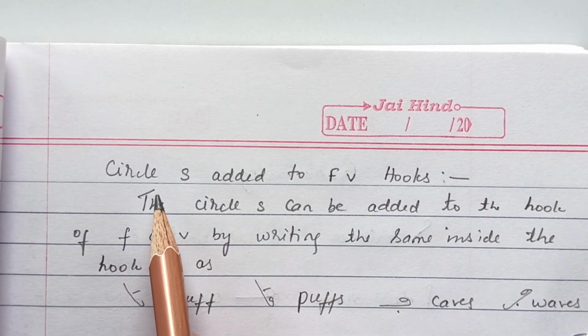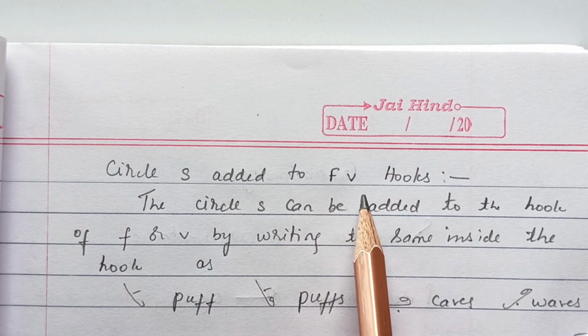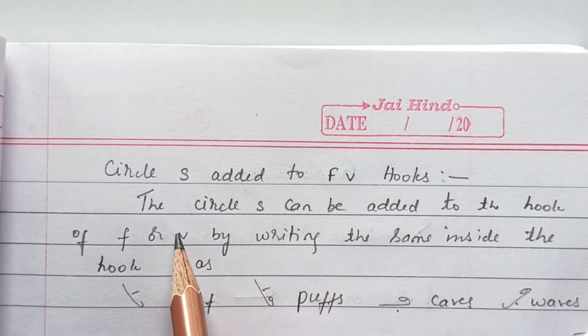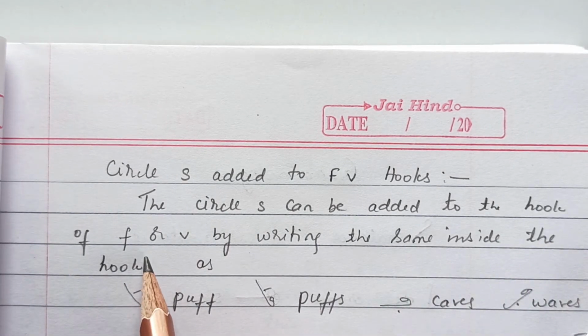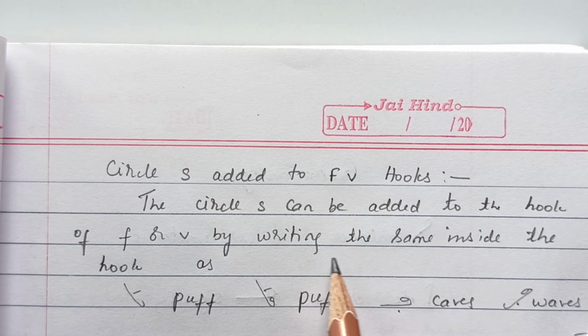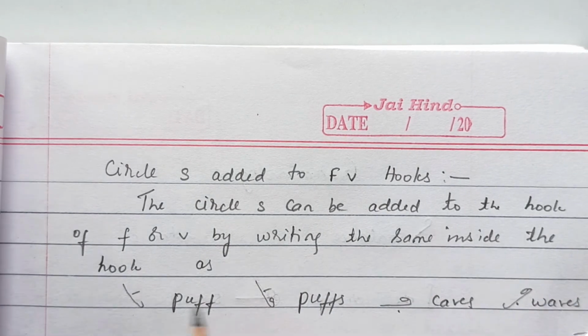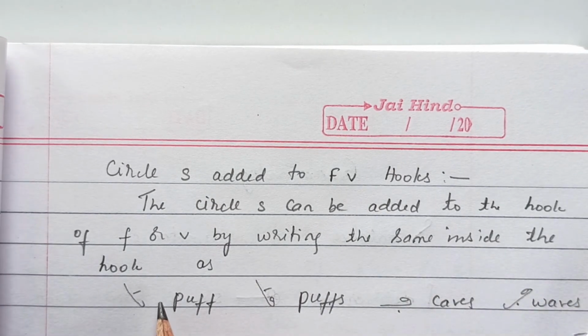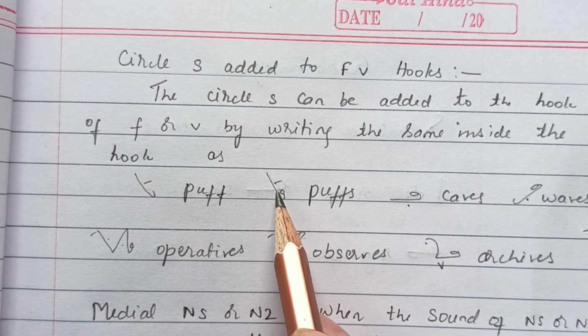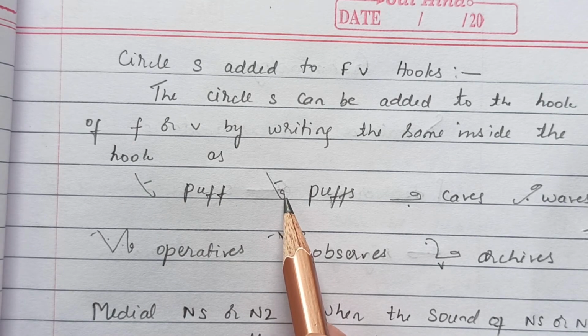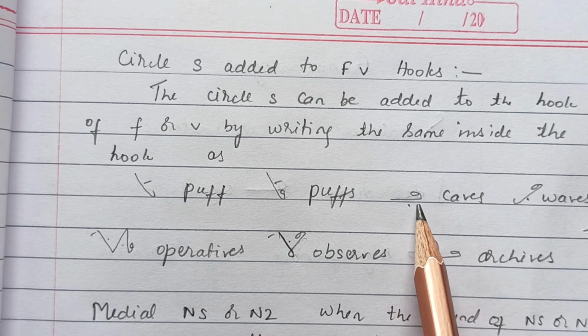Further, we have circle S added to F or V hooks. The circle S can be added to the hook of F or V by writing the same inside the hook. So, puff, and the circle is inside the hook of F. Caves.